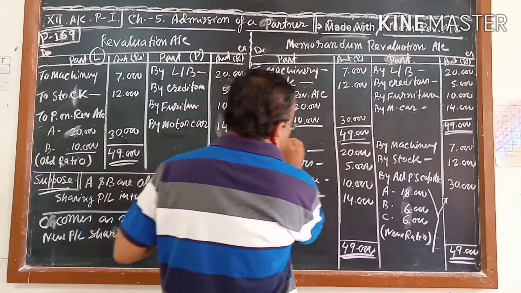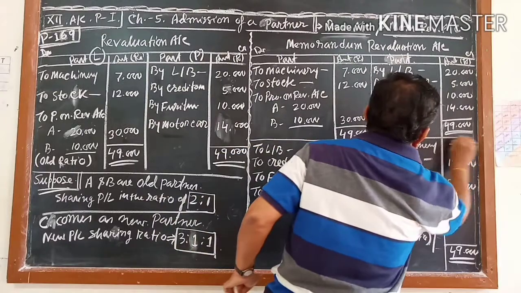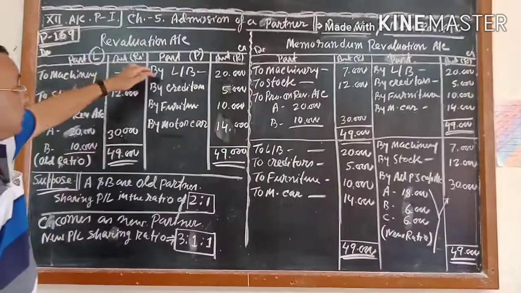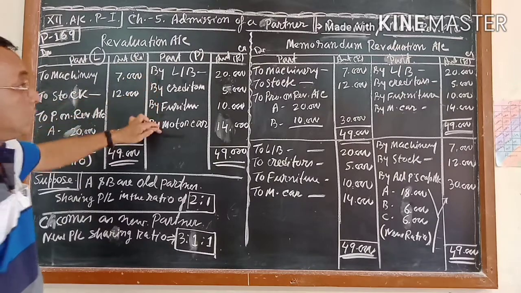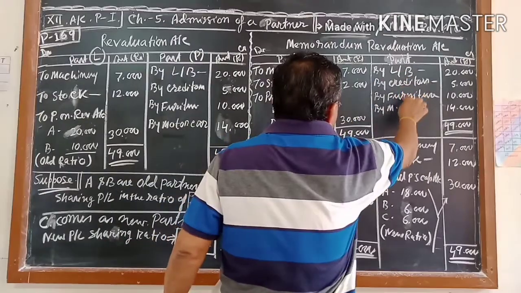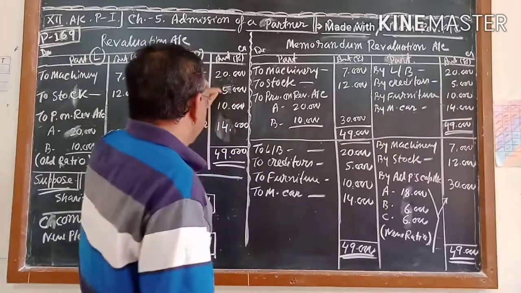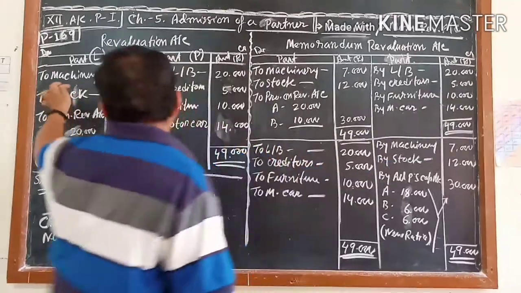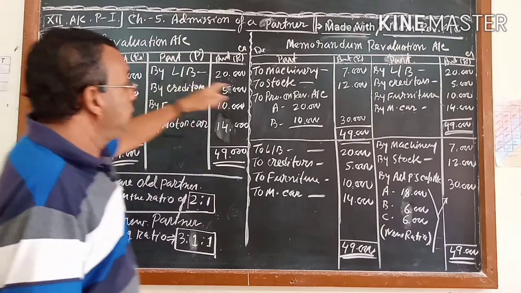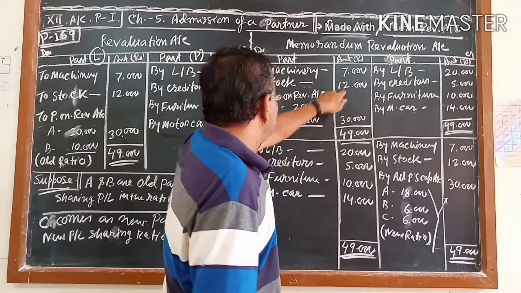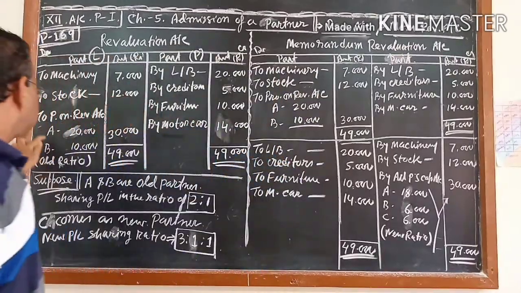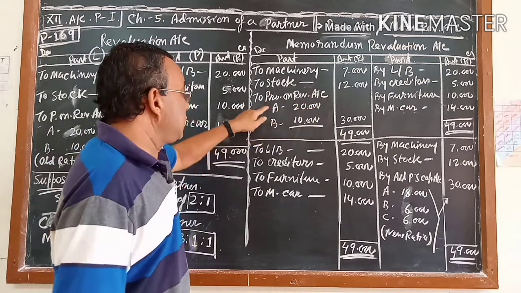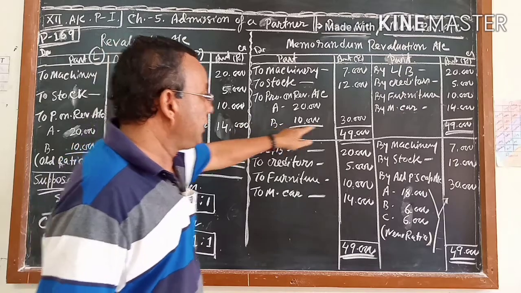I want to put a line so that you can understand. Above this line, whatever we have done, see: by land and building, creditors, furniture, motor car, land and building 25, creditors 5, furniture 10, motor car 14, machinery 7, stock 12, and the profit and revaluation account of A and B, 20 and 10, 30.